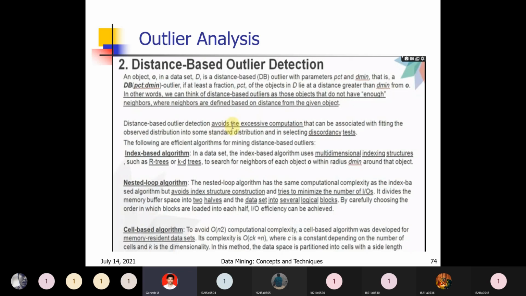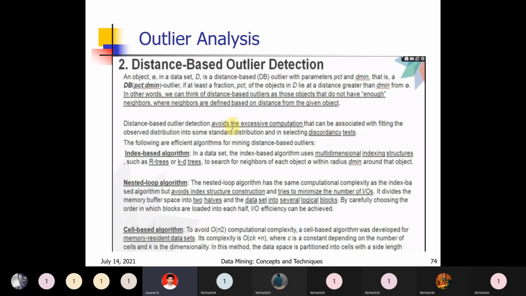Actually, it avoids the excessive computation. This distance-based method is easy compared with the other outlier detection methods. Excessive calculations we are avoiding. Discordancy test we are performing. So we are following three algorithms: index-based, nested loop, and cell-based algorithm. Using these algorithms, we are finding outliers. In index-based, we follow a multi-dimensional indexing structure.